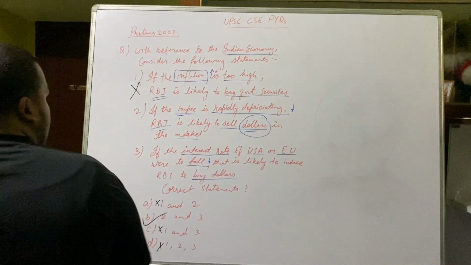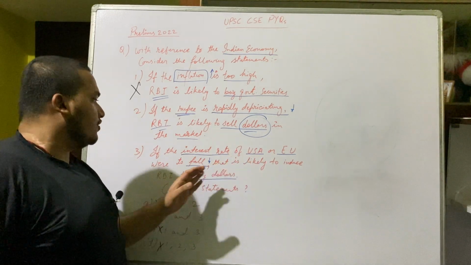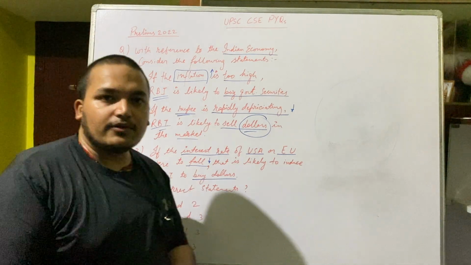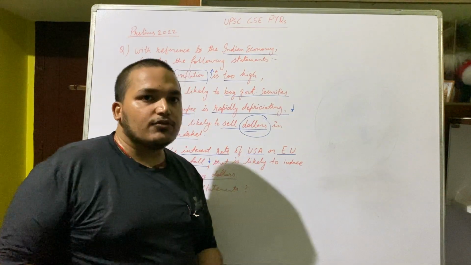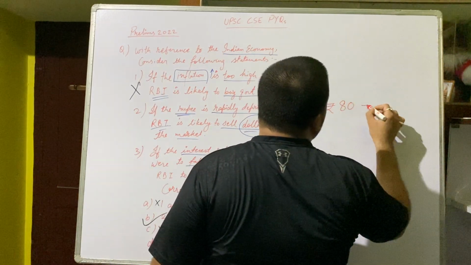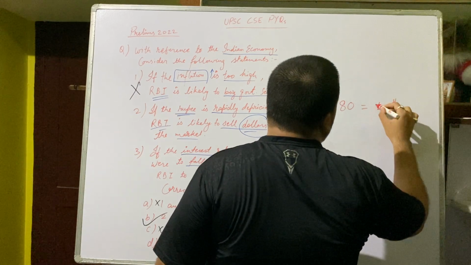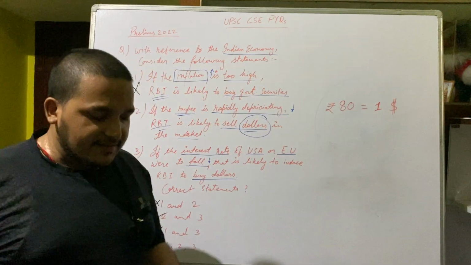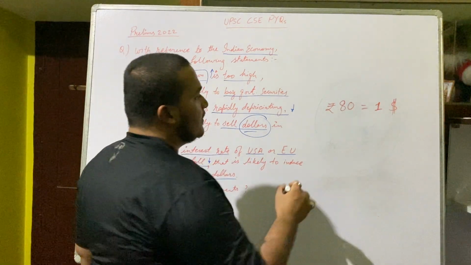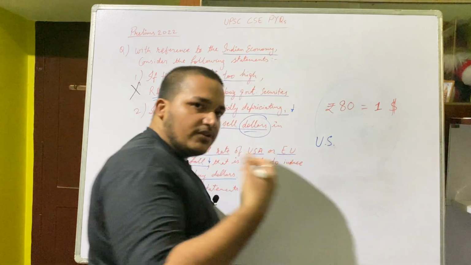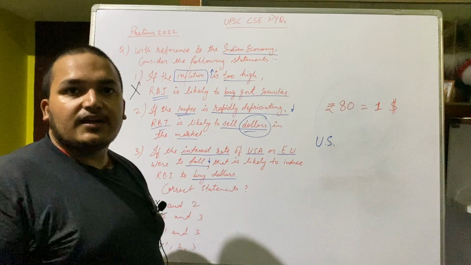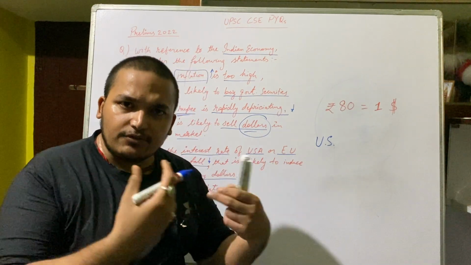Third option: if the interest rate of USA or European Union were to fall, that is likely to induce RBI to buy dollars. Now this is the present scenario. Why is dollar rising? 80 rupees or 81 rupees, 80 rupees is equal to $1. How? Because, as I told you in the last class, USA is saying, invest in our country, I will give you high interest rate.